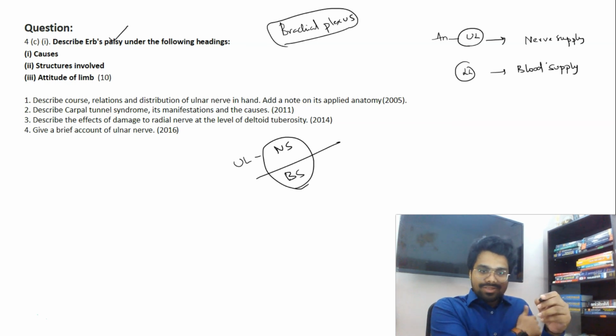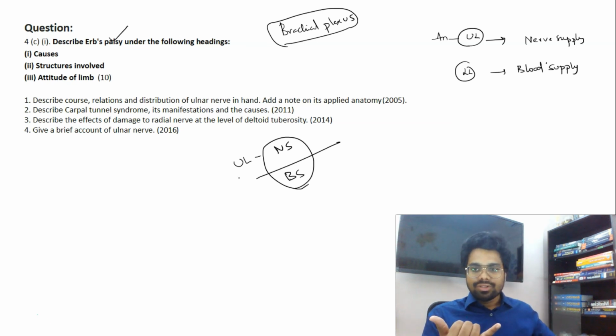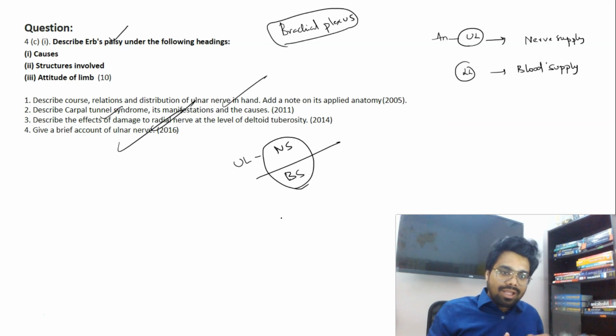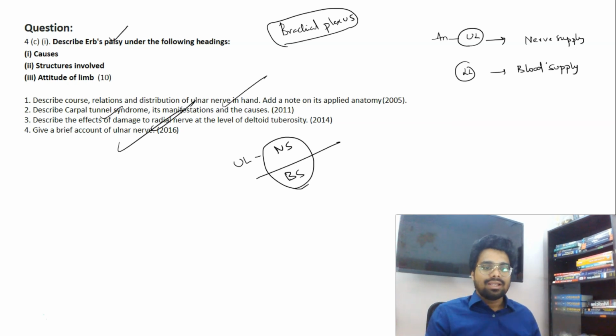Arterial or venous injuries to the upper limb are very rare, but nerve injuries are very common. Peripheral nerve injury, injury to the radial nerve, injury to the ulnar nerve, carpal tunnel syndrome. They're only asking about the nerve injuries because that is more common clinically. When you go to the lower limb, except sciatica, which is covered in the videos, sciatic nerve injury, the rest of the injuries to the lower limb are again vascular.